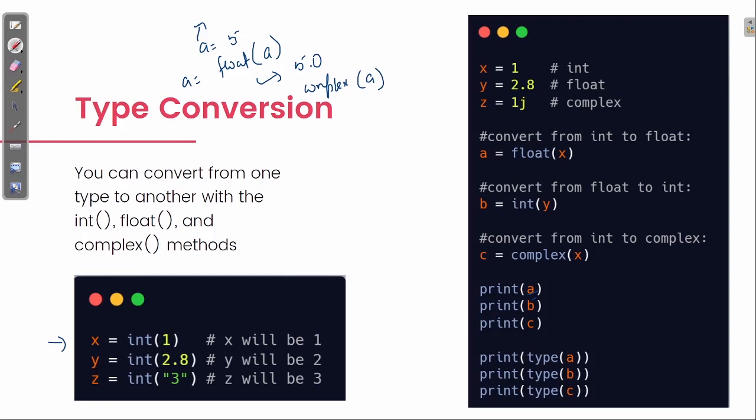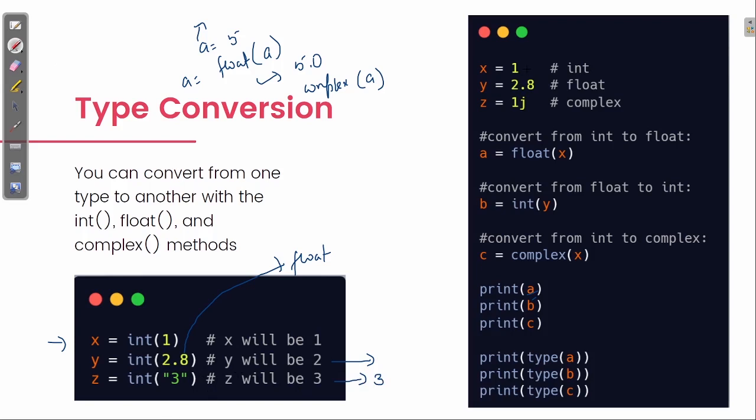Then we also have a float type of value, but we are converting it explicitly to integer, that is called type conversion. So the output will be 2. Then this is string type of value, but we are converting it into integer type. Here you can see this is under double quotes, so it will be converted to 3.